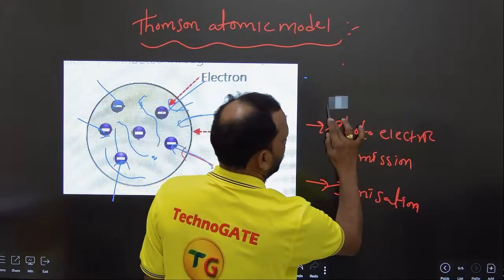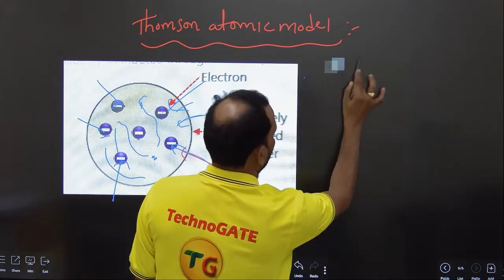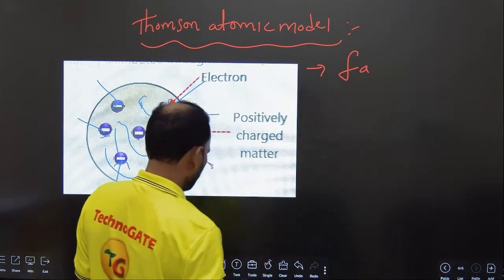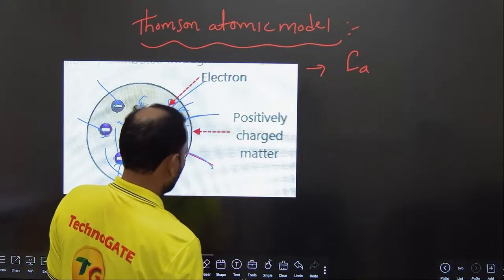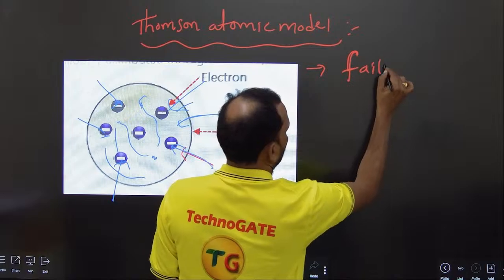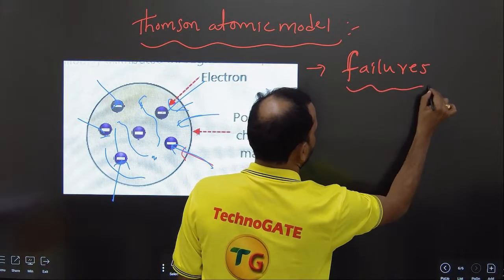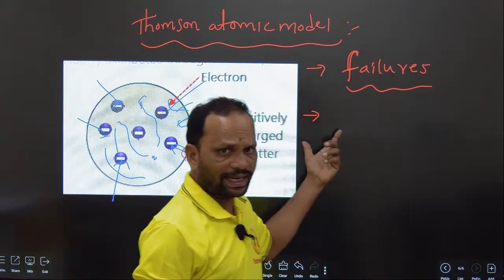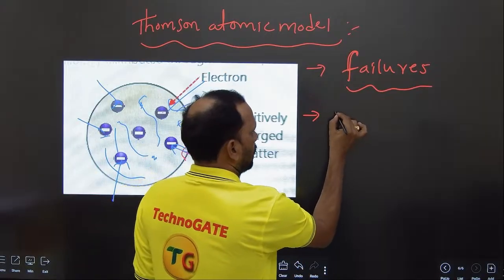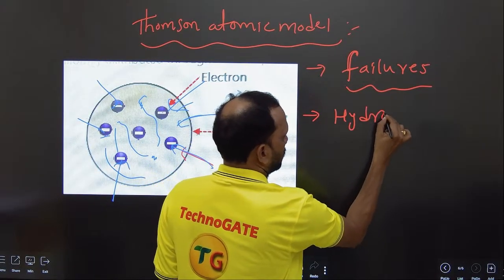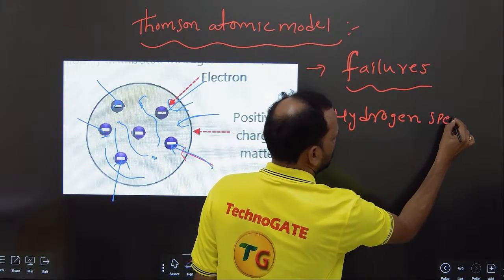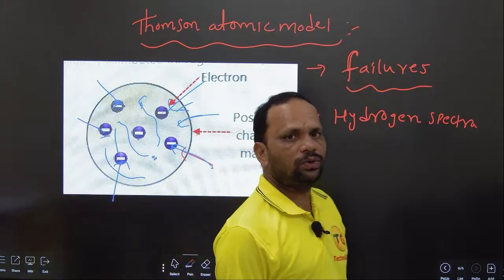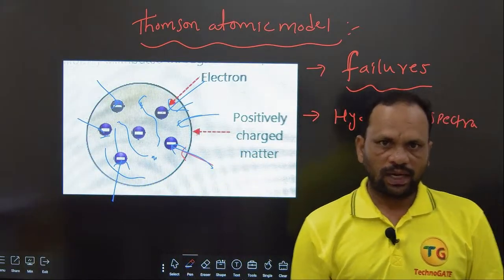Next, what are the demerits, the failures? There are some topics where it does not explain. That is hydrogen spectra, which is very important. This Thomson atomic model is unable to explain the hydrogen spectra.